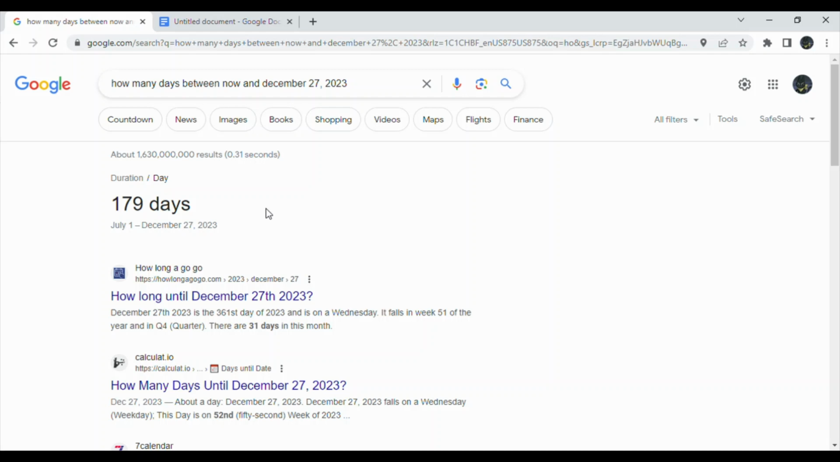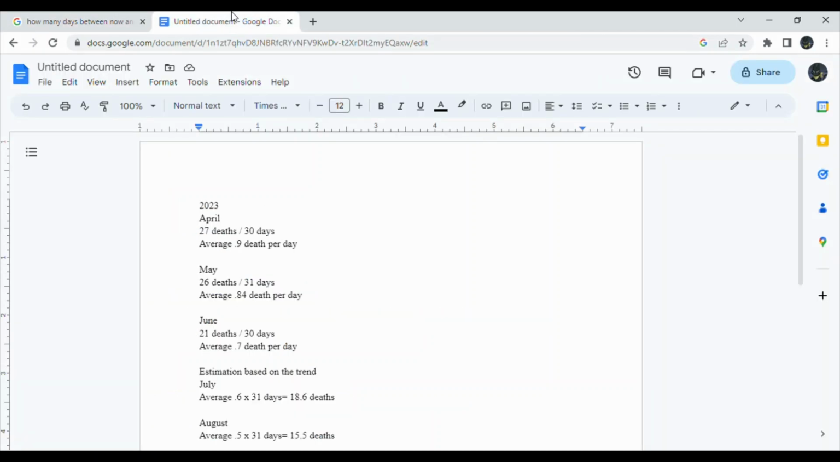So there's 179 days between now and December 27, 2023, which is the second year of Tontine. So based on the second quarterly death recap, we had 27 deaths within 30 days in April, which gives us an average of 0.9 deaths per day. In May we got an average of 0.84 deaths per day. In June we had an average of 0.7 deaths per day, so the average is decreasing by 0.1 deaths per day.